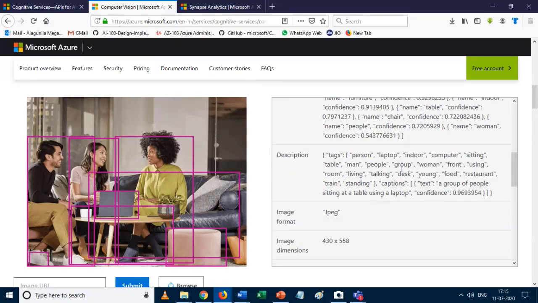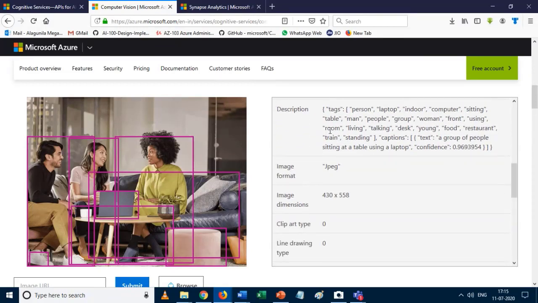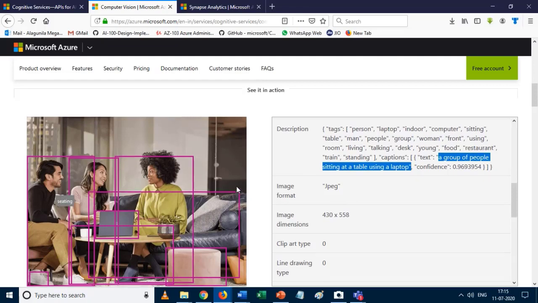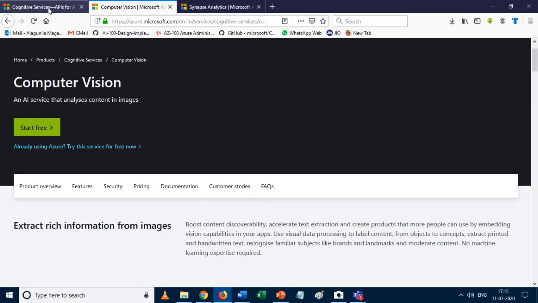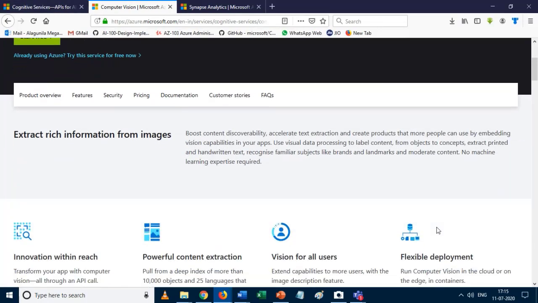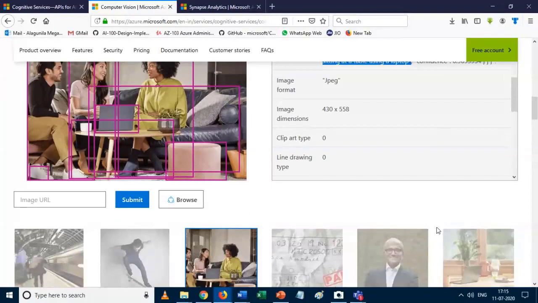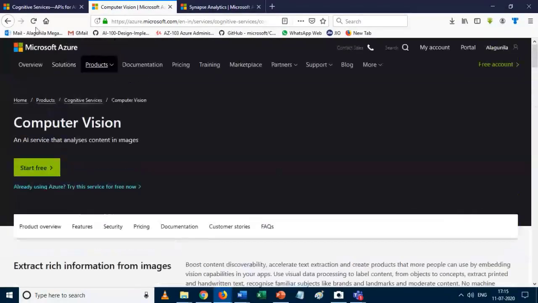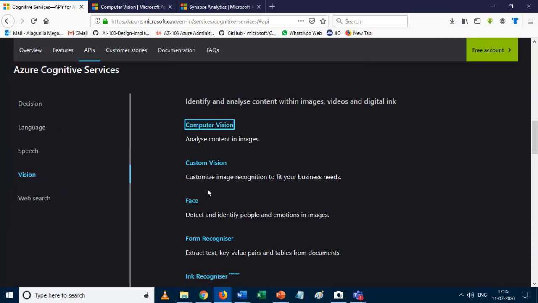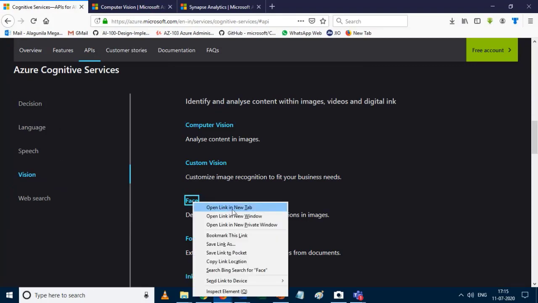So these are the tags, and we can also have a description of the particular image, like a group of people in a single line. Okay, so: a group of people sitting at a table using a laptop. It's a description in a single line. So this is all about the Computer Vision API. If you want this facility in your application, you just grab this API and start using it. Next I will show you an interesting demo on the Face API.